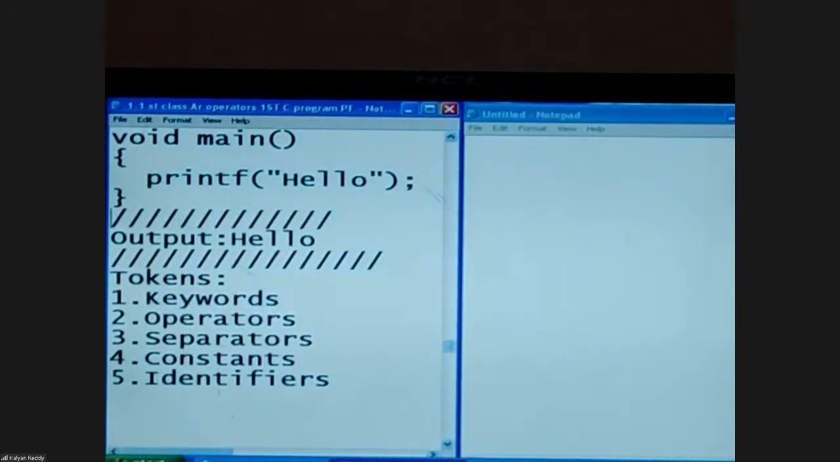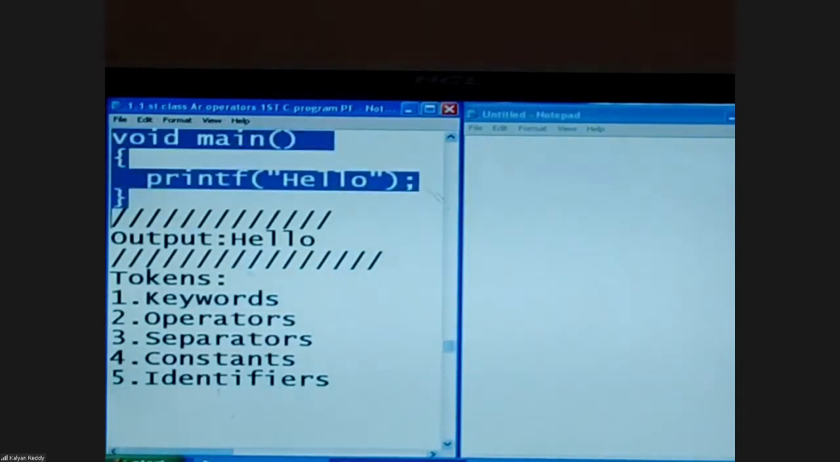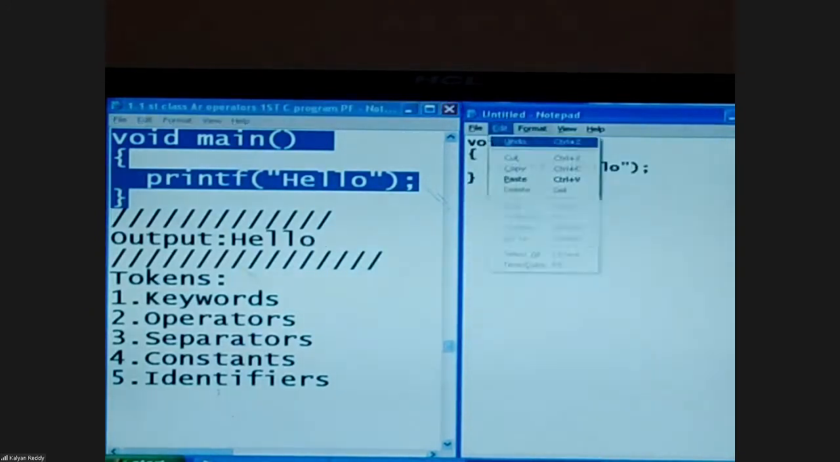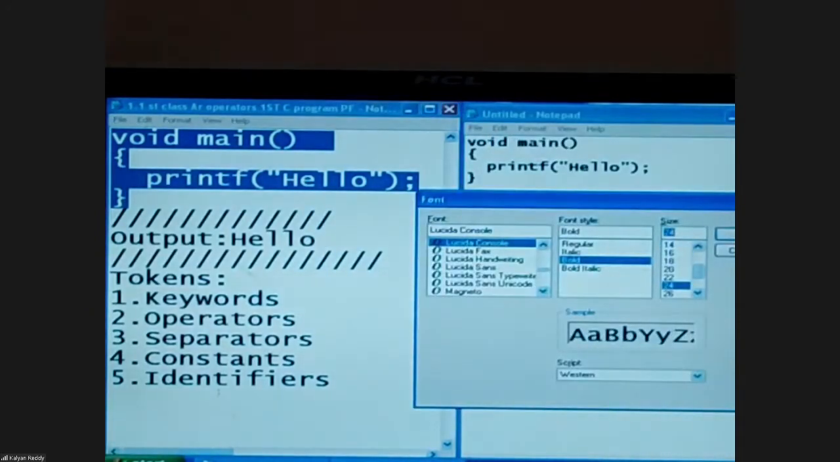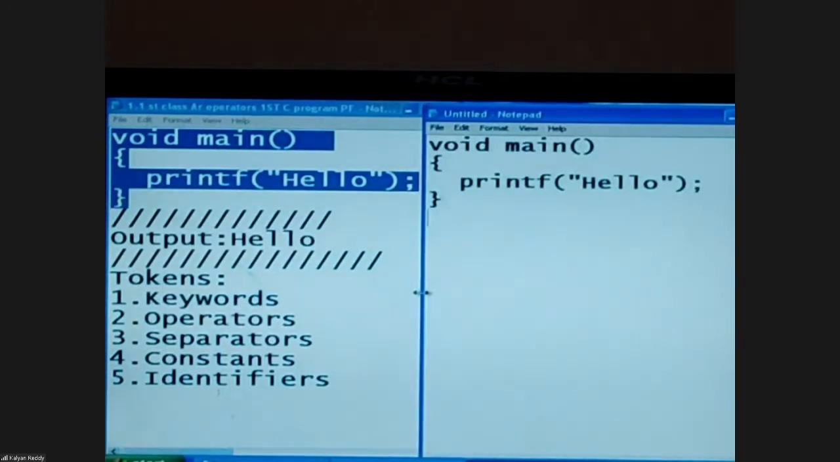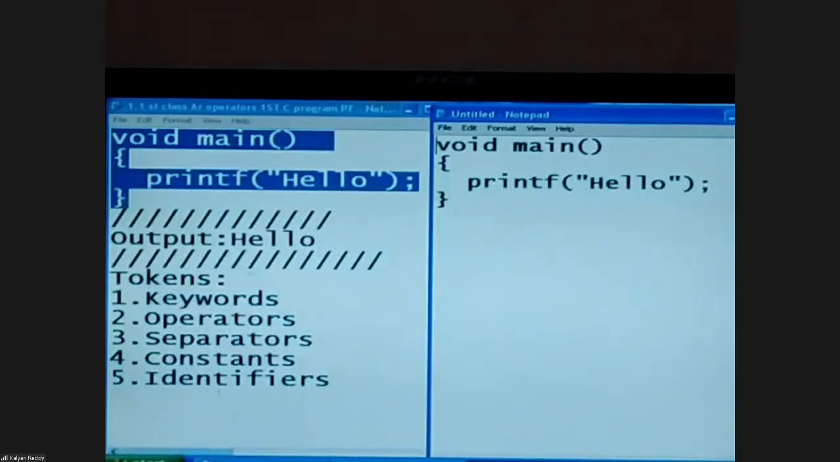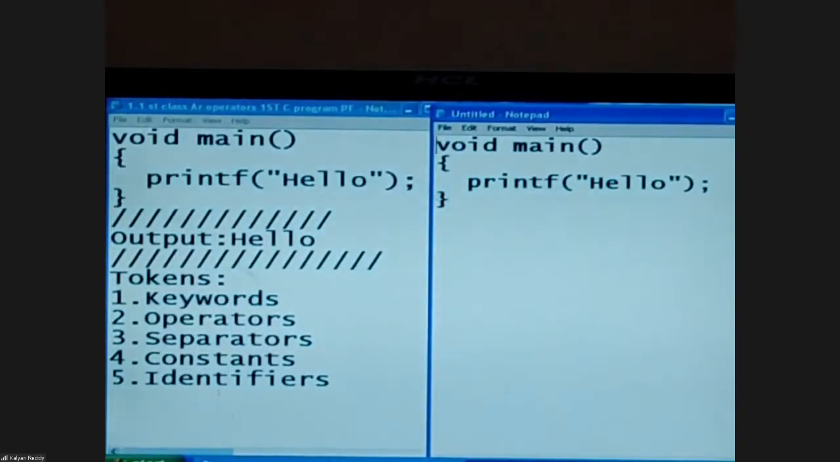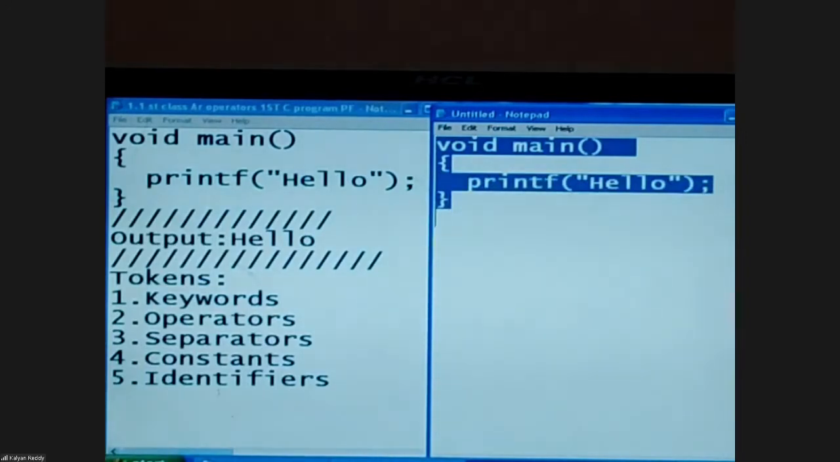Okay, this is the code. This is the program. It is valid. Output is hello. Same thing. Copy, go to the right side screen, paste, font increasing. Okay, it has come to the right side screen. It is a valid program. When we run it, the output is hello.